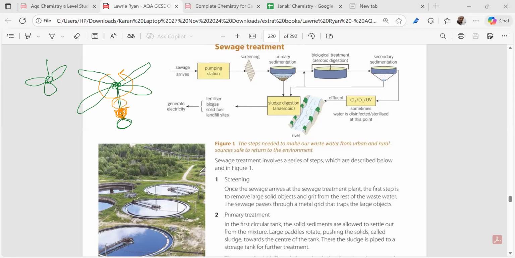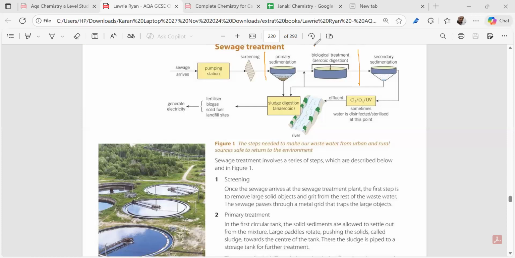Slowly we move, right? See, this is the tank which I'm having over here. We are using paddles over here, and the paddles will be making sure that it comes to the center. This is the first part of the primary treatment. You can write it down. You can mark it like this. This is the primary treatment, right? Clear? In the primary treatment, we first put it into a circular tank containing paddles.